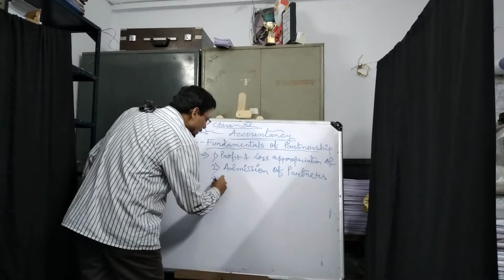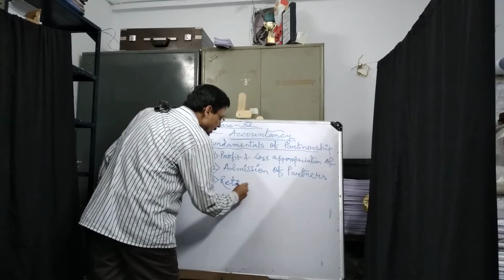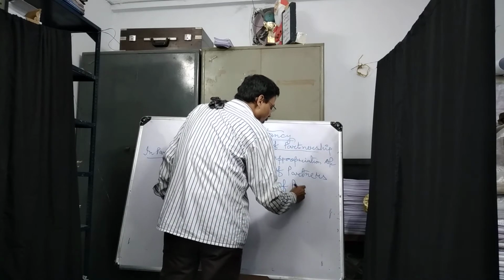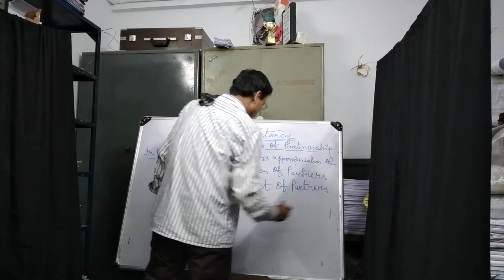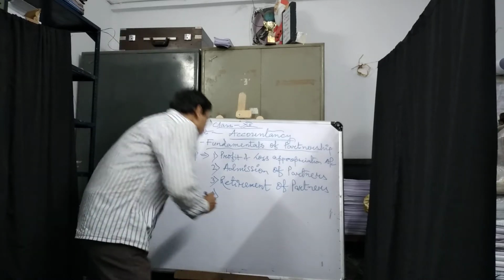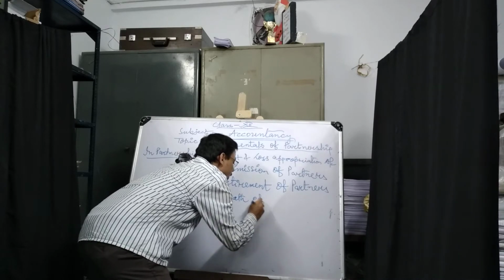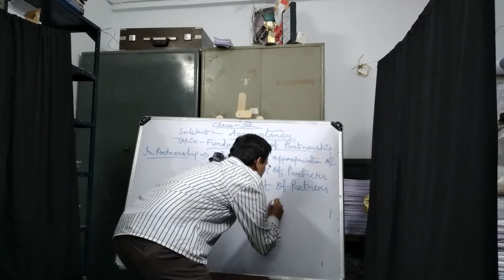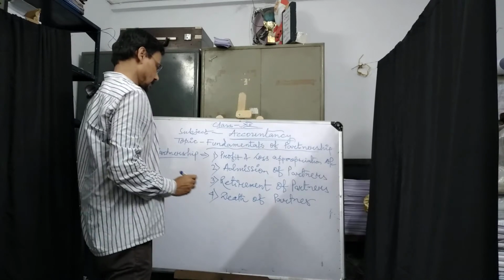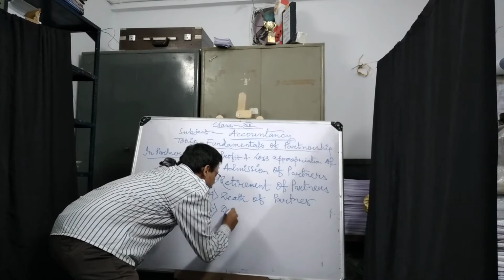Number 3, retirement of partners. Number 4, death of partners. Number 5,